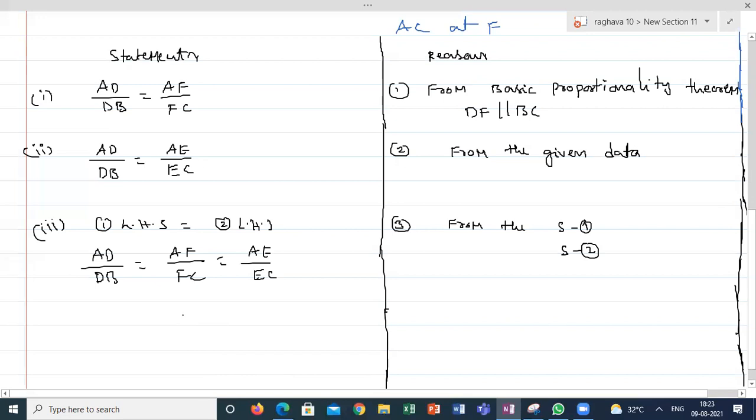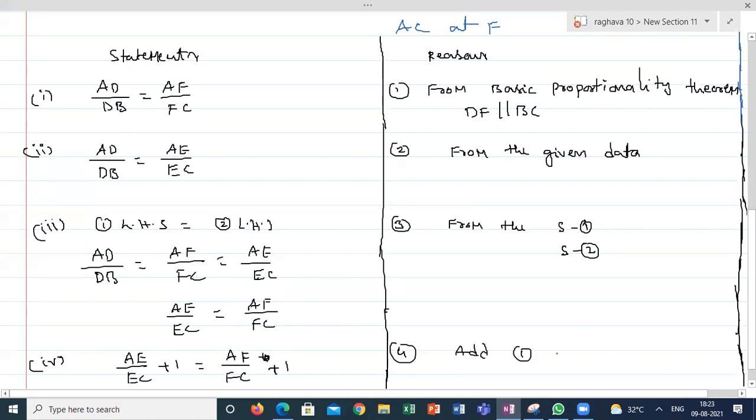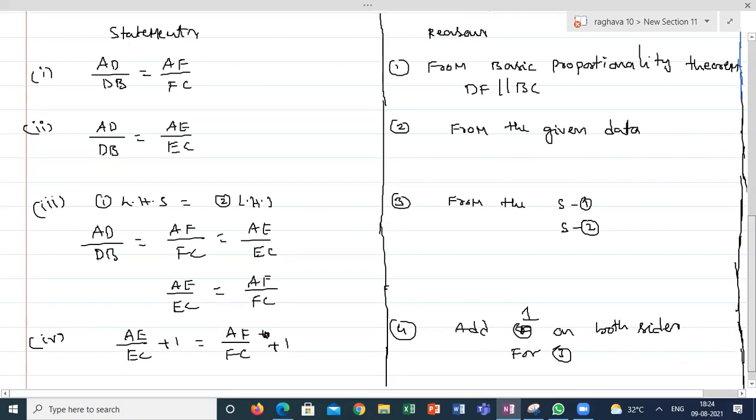So from the statements, I can conclude AE by EC is equal to AF by FC. This is the third statement conclusion. The fourth statement: add 1 on both sides for the third statement. AE by EC plus 1 is equal to AF by FC plus 1. The fourth statement reason is add 1 on both sides of statement 3.